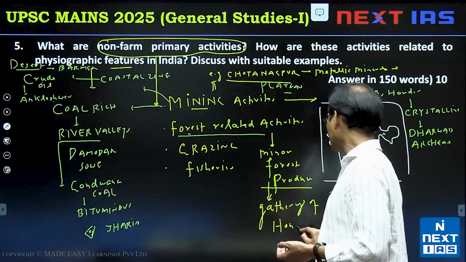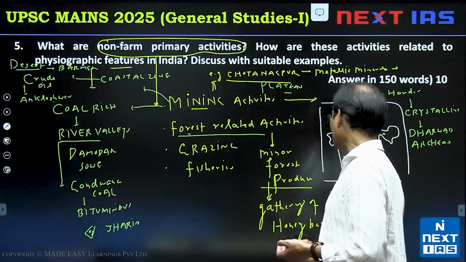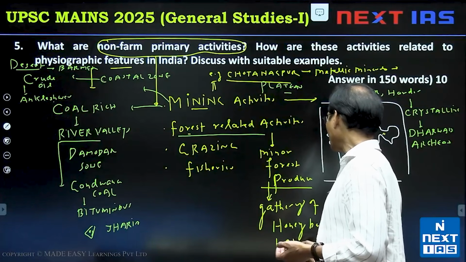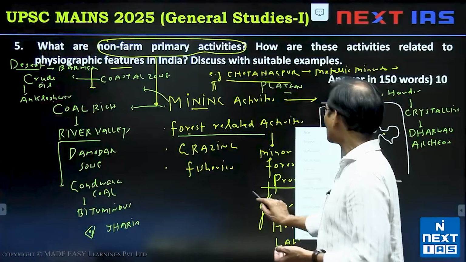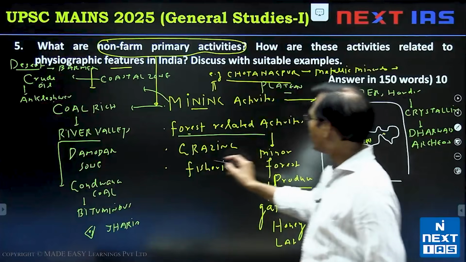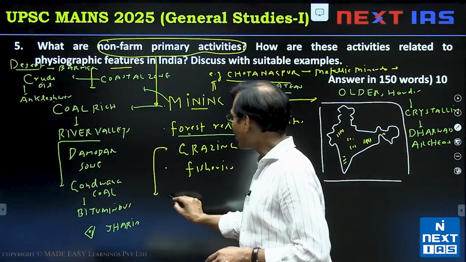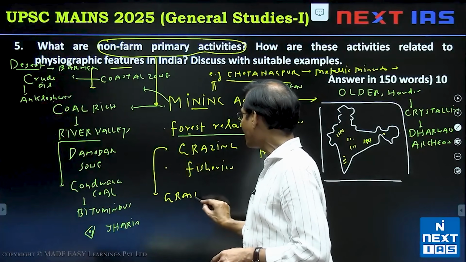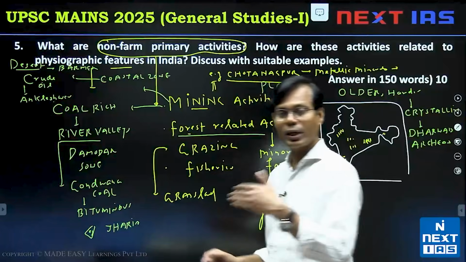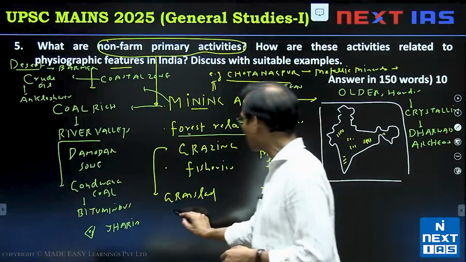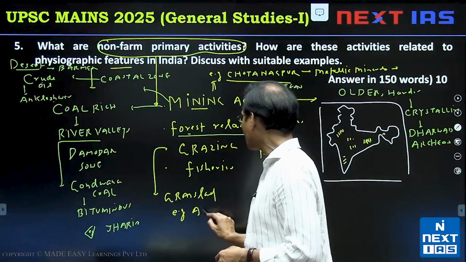honeybee, or you can say lac, the material here. So some kind of minor forest produce activities. Grazing, then grassland should come in your mind. And grassland in India, tropical grassland near Gujarat, and alpine grassland especially in the alpine region.